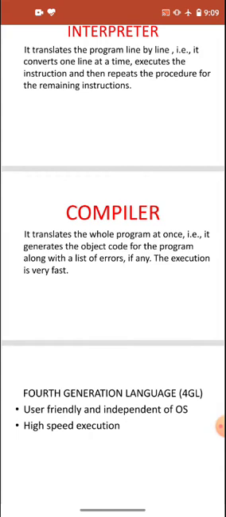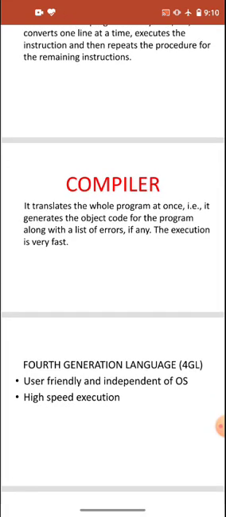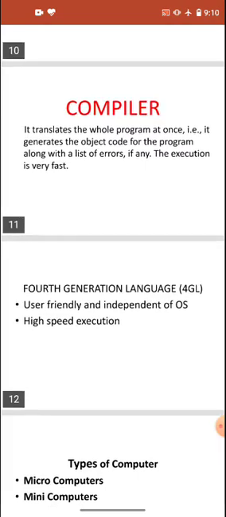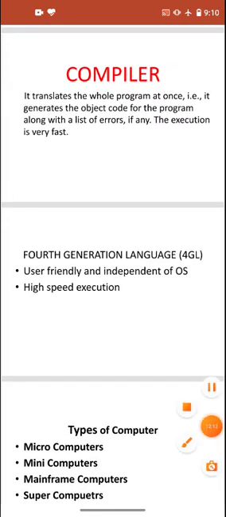In the fourth generation language, 4GL, we are using AI, that is artificial intelligence. Like we are making robots and satellites; these all come under the fourth generation language, in which we are using a human brain. A robot works like a human brain, but it is a machine brain. So artificial intelligence comes under the fourth generation language. It is user friendly and independent of operating system, and the speed of execution is very high.